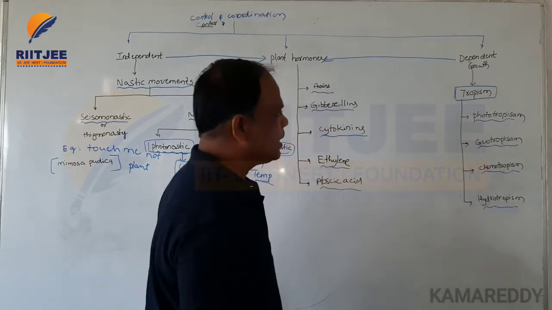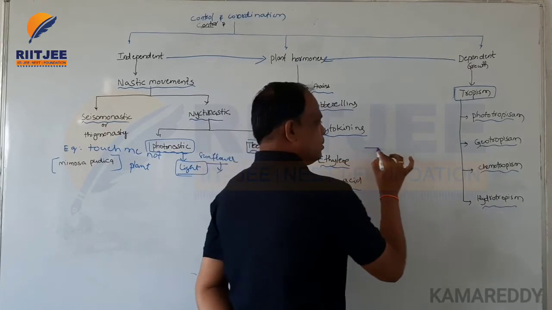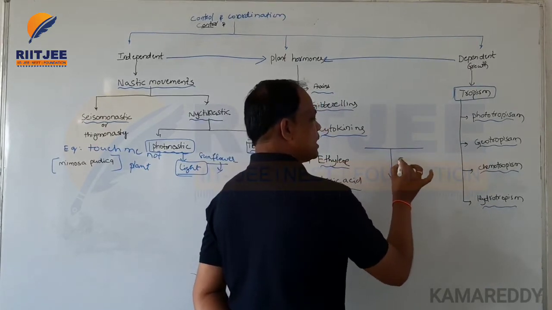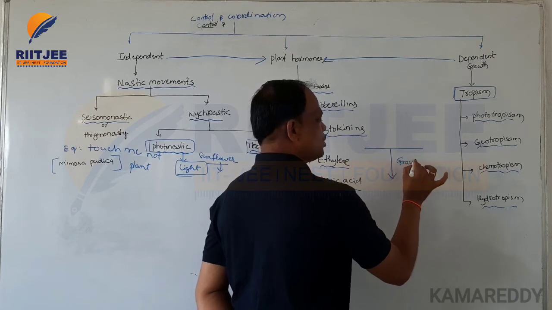For example, this is the soil, and everywhere the soil system contains gravitational force.